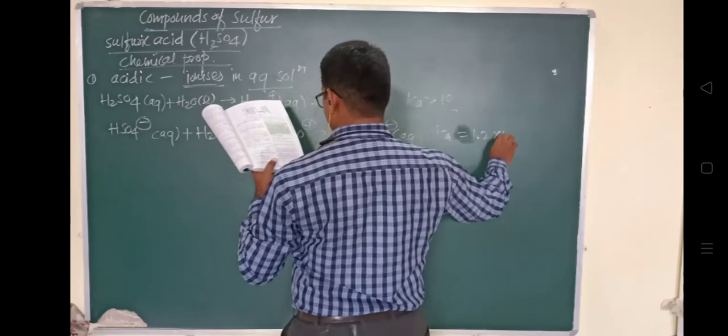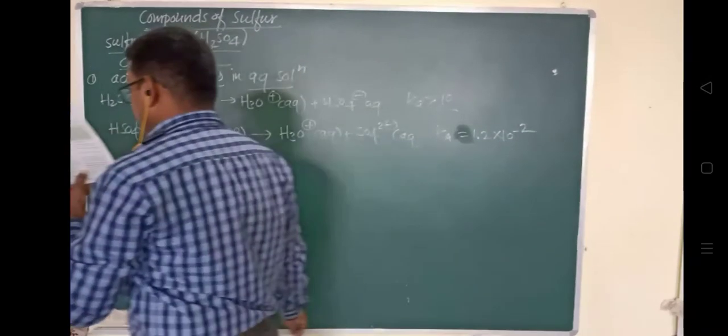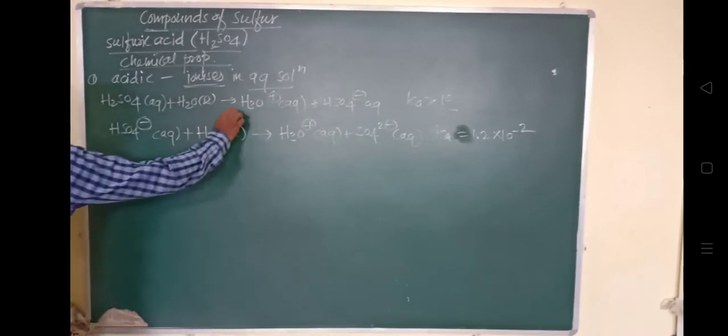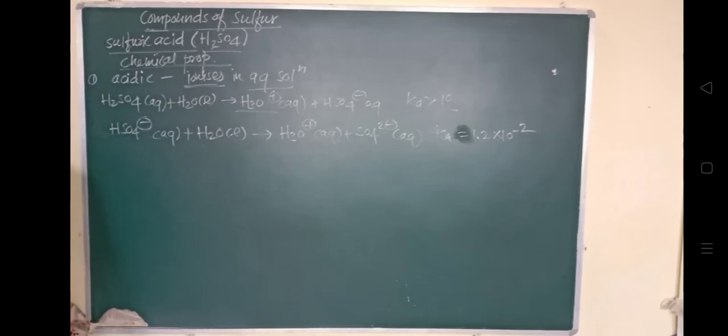So the greater value of Ka, which is greater than 10, means H2SO4 is largely dissociated into H plus and HSO4 minus. H3O plus ions is nothing but H plus ions. You can see the dissociation constant in this very first step.